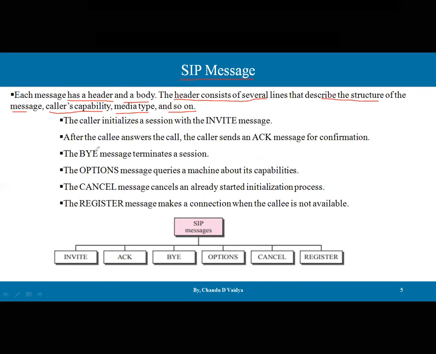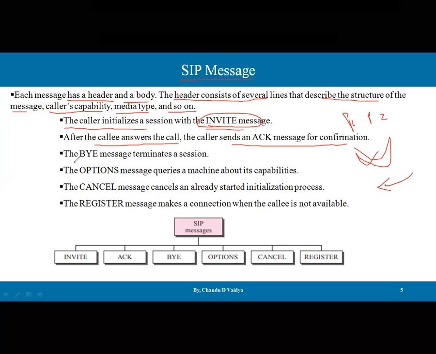SIP messages comprise 6 main messages. The first is INVITE. What is the purpose of INVITE? The caller initiates the session with the INVITE message, an invitation to the callee. Let's consider party 1 and party 2. To set up the connection between them, the very first message is the INVITE message. We need to invite that other party first. After the callee answers the call, the caller sends ACK, that is, an acknowledgement message, for confirmation.